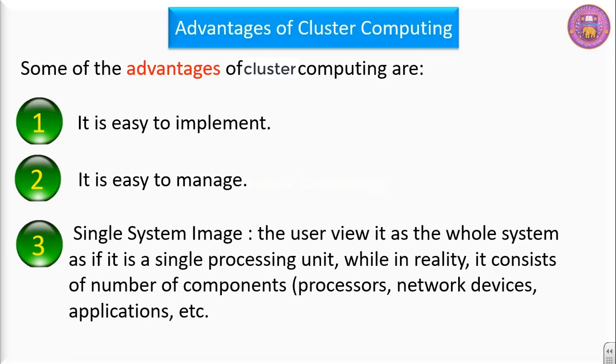In this case, the user view it as a whole system as if it is a single processing unit, while in reality it consists of number of components. There are number of processors, number of network devices, number of applications. But it appears to the user that these are not different or these are not number of system, rather it appears to be single system.